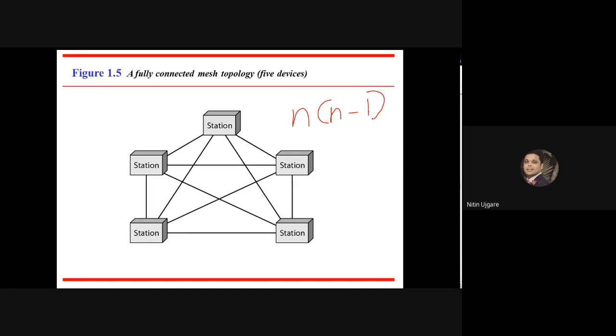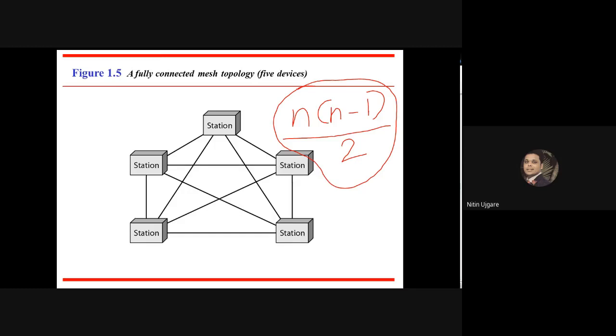The second assumption is that each node is transmitting in full duplex mode to every other node. If the transmission mode is duplex, then we divide the links by 2. So the number of wires that we need is represented by the formula n(n-1)/2.